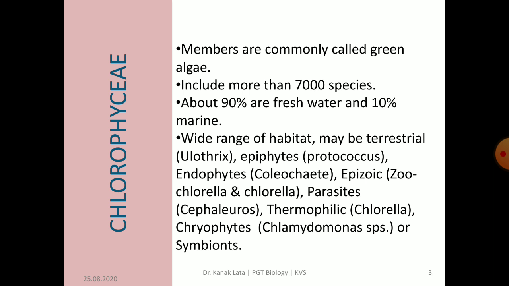Thermophilic species are found growing in hot springs. Cryophytes grow in polar regions on ice and snow, for example Chlamydomonas species. Some are symbionts and form one of the components of certain lichens. Thus, we have seen that there is a wide range of habitats.